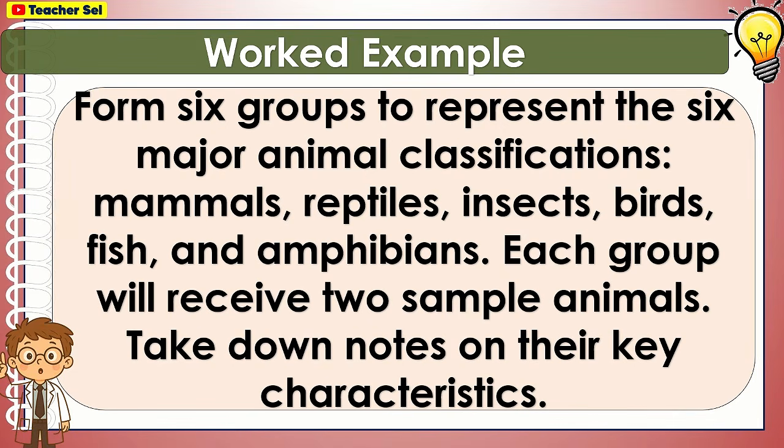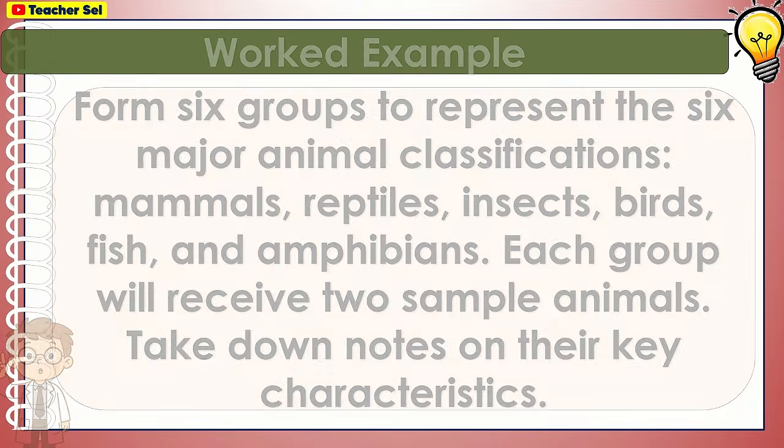Form 6 groups to represent the 6 major animal classifications: mammals, reptiles, insects, birds, fish, and amphibians. Each group will receive 2 sample animals. Take down notes on their key characteristics.